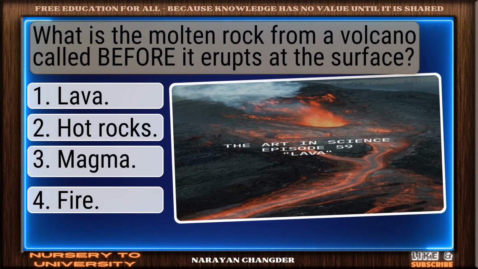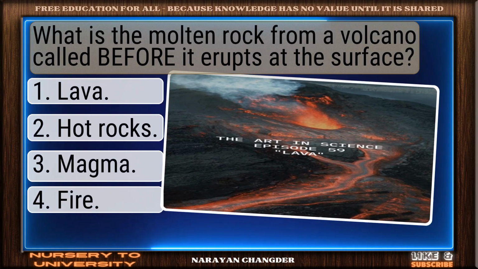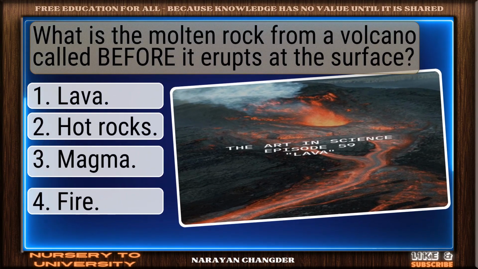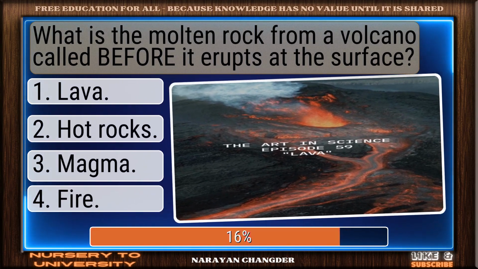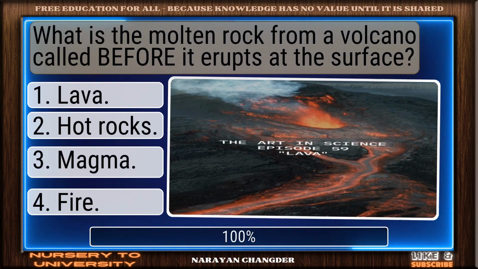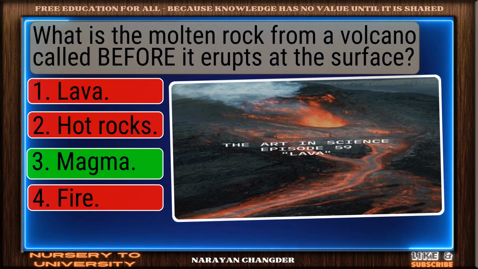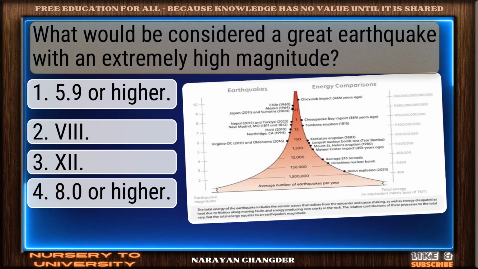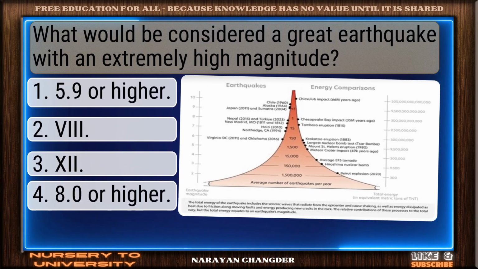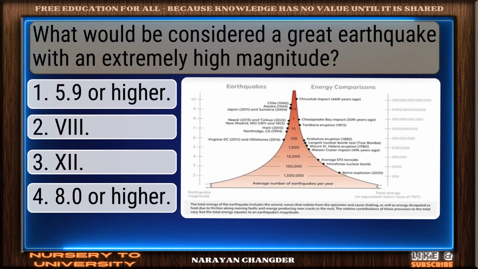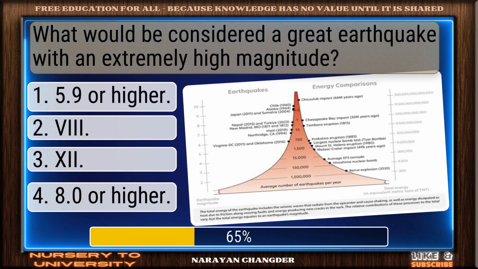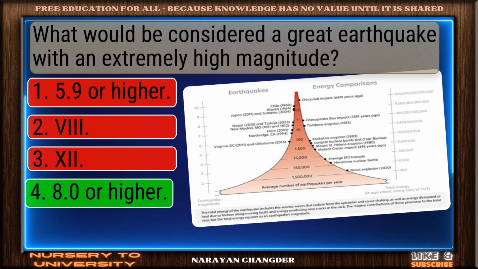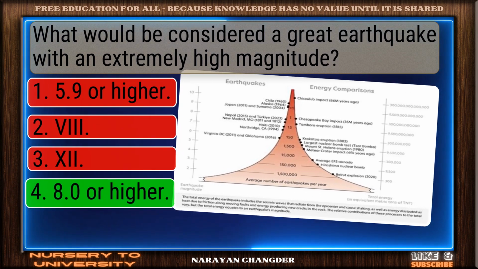What is the molten rock from a volcano called before it erupts at the surface? Smart pick. Magma is the correct choice. What would be considered a great earthquake with an extremely high magnitude? Bravo! 8.0 or higher is the answer.